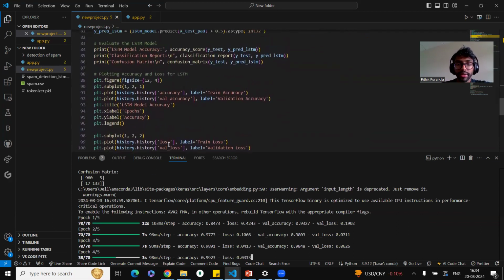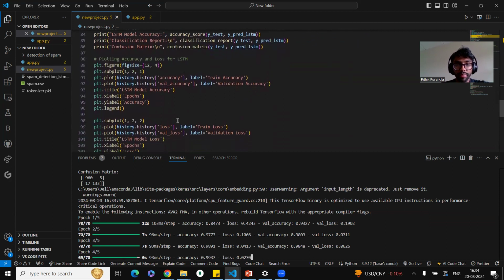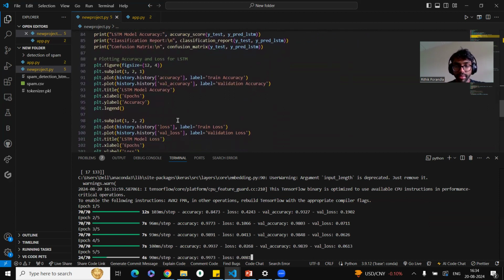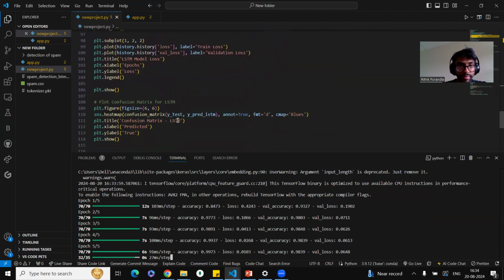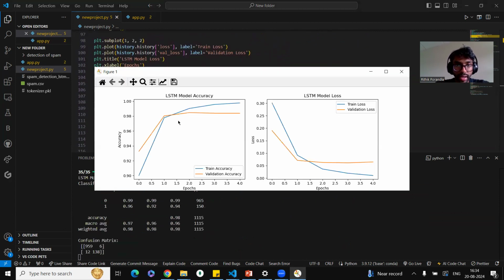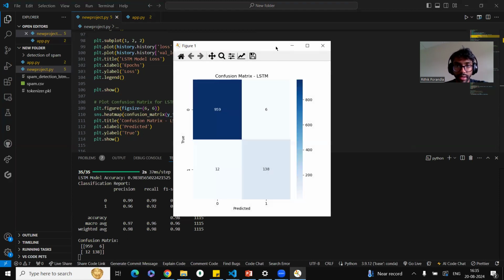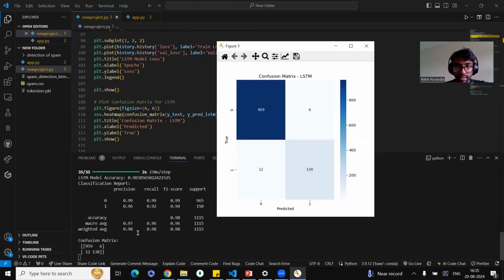After building and evaluating the LSTM model, we then plot the figures for easy data visualization. And there's a confusion matrix like this. This is a line chart for the LSTM model. The accuracy is around 9.9, and the validation accuracy is 9.8. For the model loss, there are 5 epochs, so it keeps on going over here. And this is the confusion matrix for LSTM. As you can see, this is the matrix, 959.6.